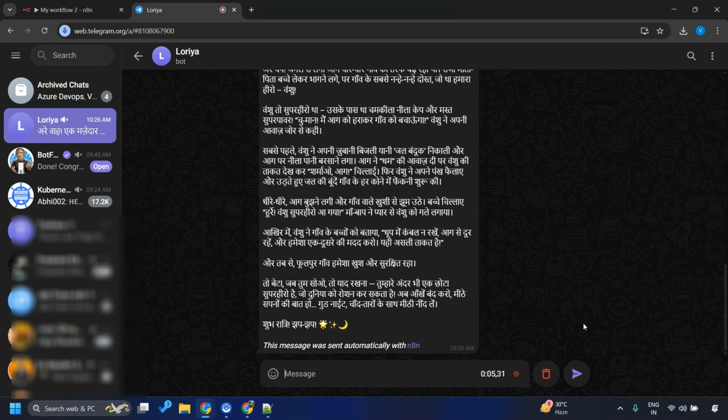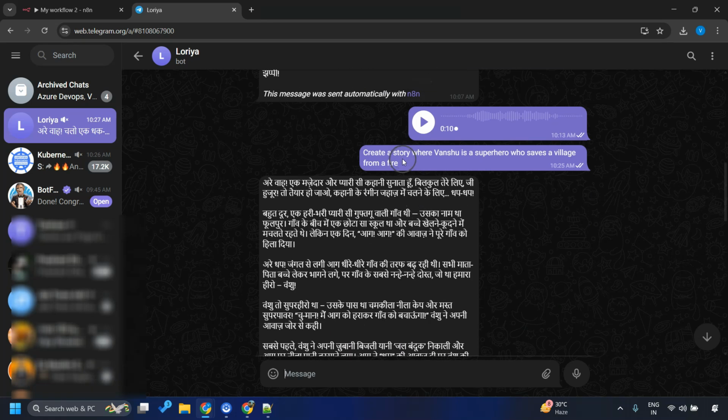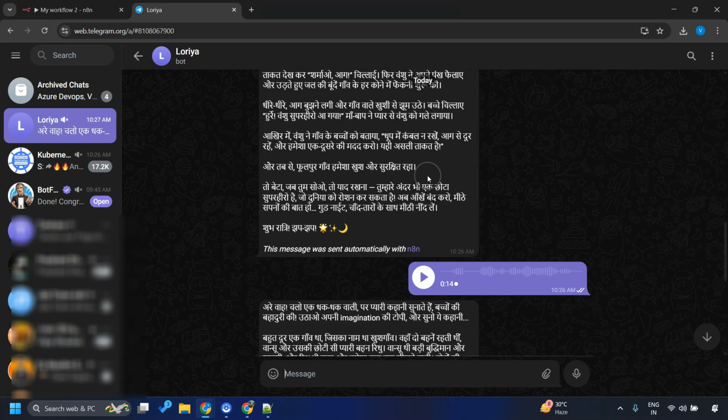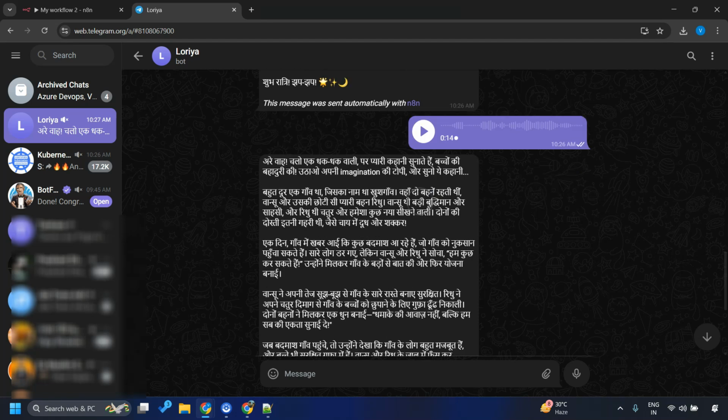Create a story where Vanshu and her little sister Riddhu saved a village from a terrorist attack. Whew, this is super good, right? So no matter whether we send a text message or a voice message, based on our custom needs, our n8n workflow is able to respond with a nicely crafted, freshly generated story for us.